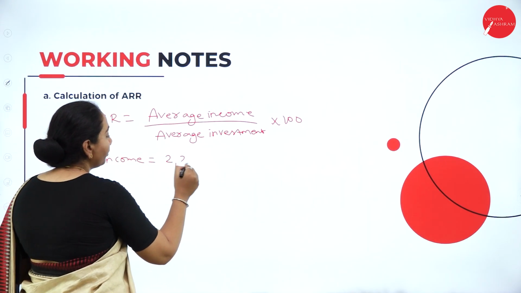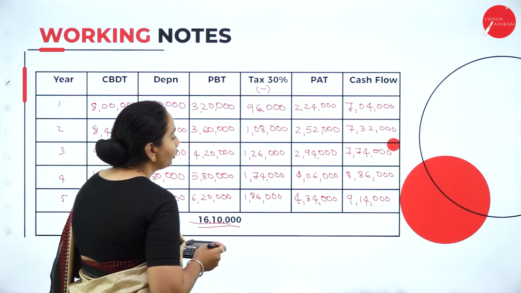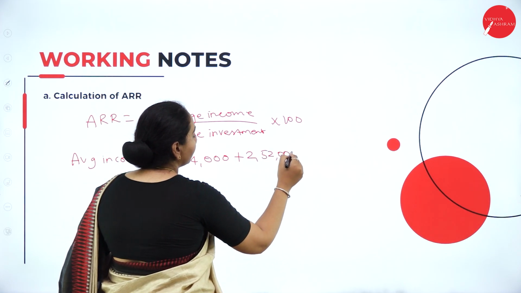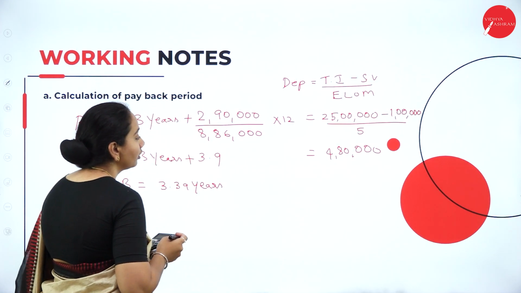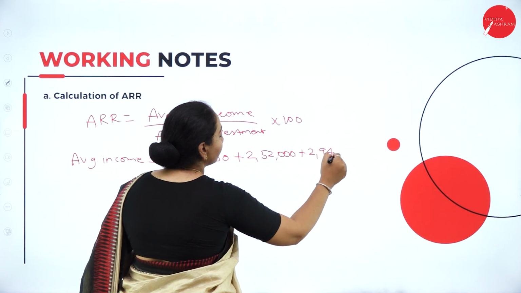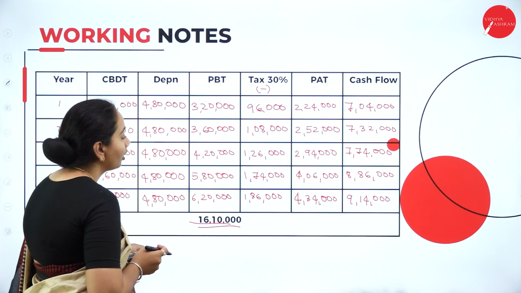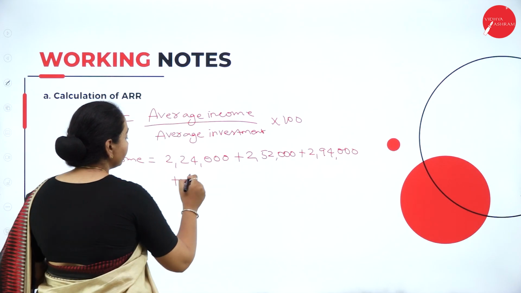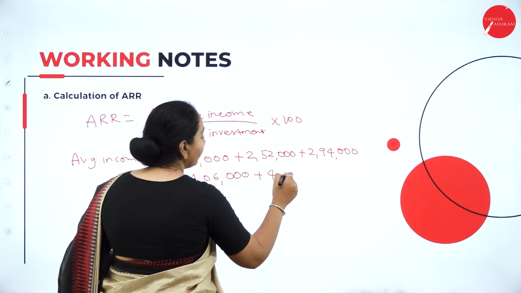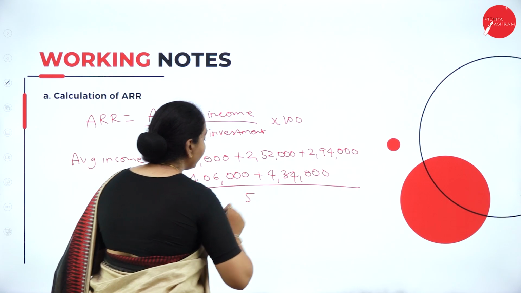2,24,000 plus 2,52,000 plus 2,94,000 plus 4,06,000 plus 4,34,000, divided by the total number of years.